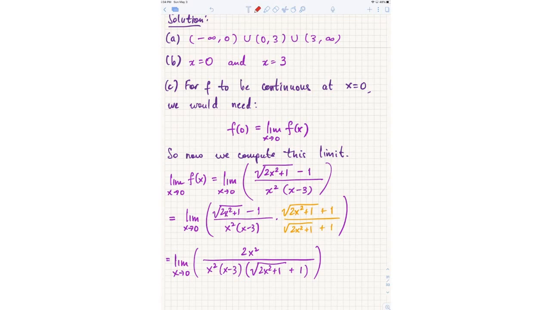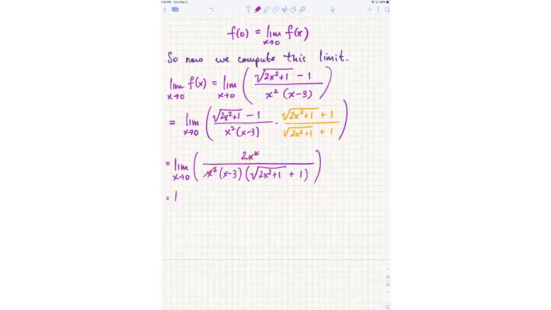Remember, a limit means I want the values of this expression when x is close to 0, but not quite equal to 0. So I can cancel out the x squareds. That's really good for us, because that factor of x squared in the denominator was causing division by 0 in the first place. That's the reason I could not use the direct substitution property.